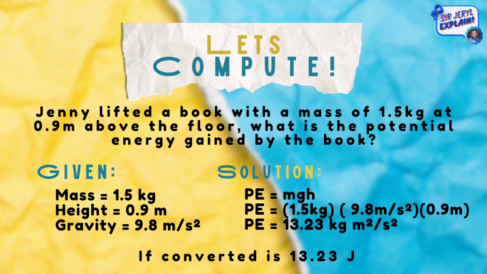We are going to use the formula PE is equal to mg multiplied by h. Now let's substitute: 1.5 kilograms times 9.8 meters per second squared times 0.9 meters. It will have a total of 13.23 kilogram meter squared per second squared, or 13.23 joules.